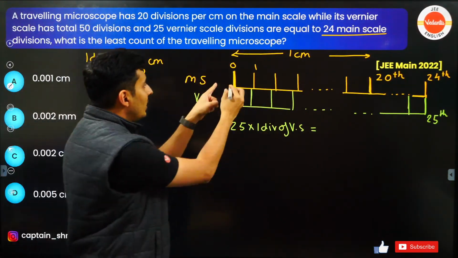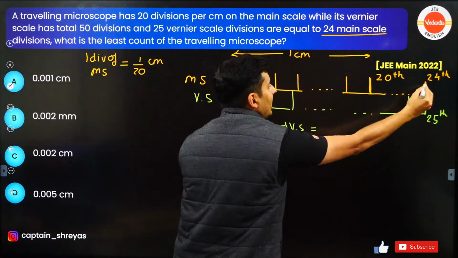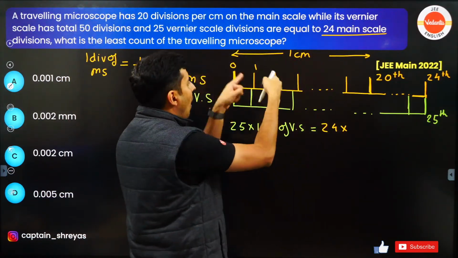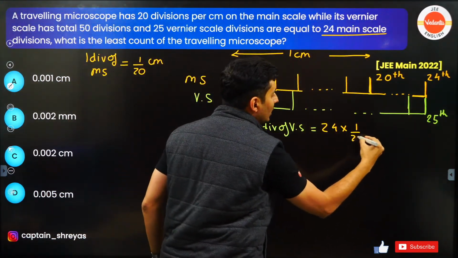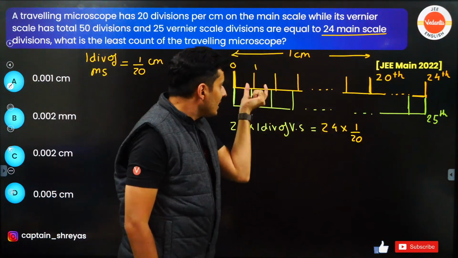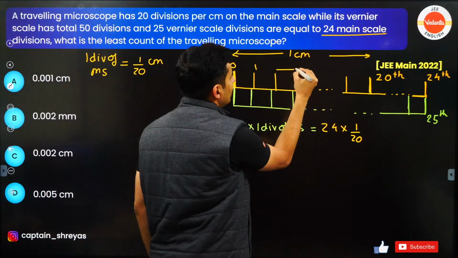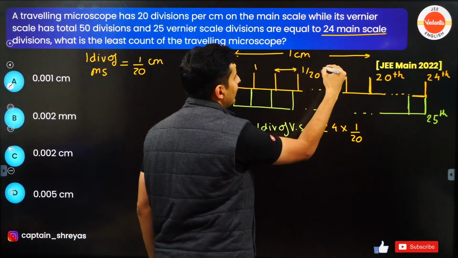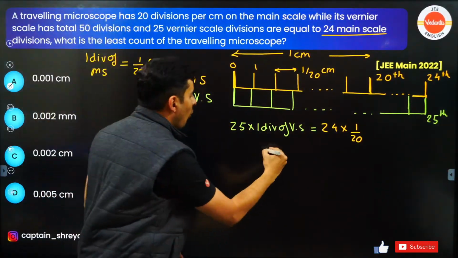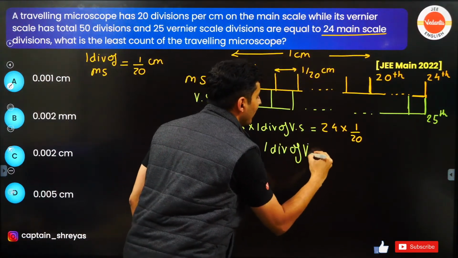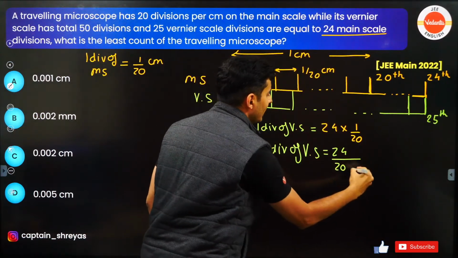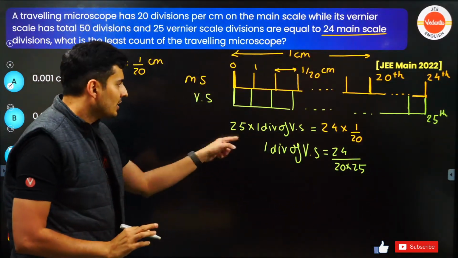That is also equal to this total length, which is 24 times 1 division of the main scale, which is 1 by 20 guys. 24 times each division. Remember, each division I just got as 1 by 20 centimeters. Correct? Very good. So hence, what is 1 division of the vernier scale? It will be 24 by 20 into 25. Correct?